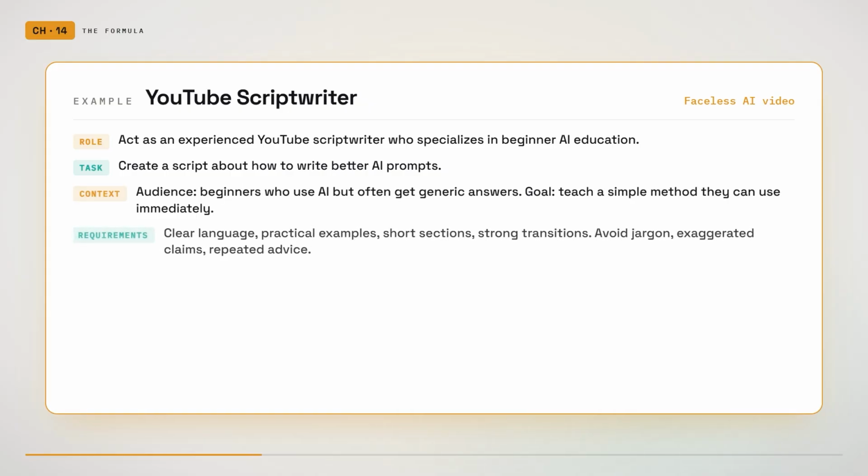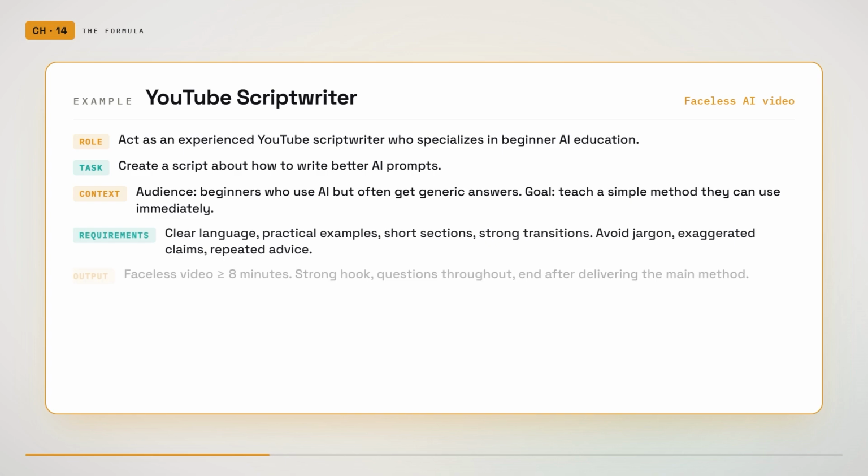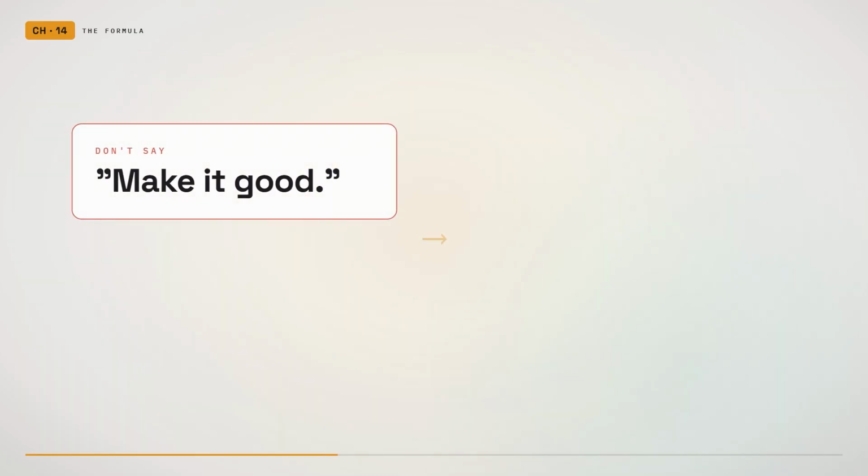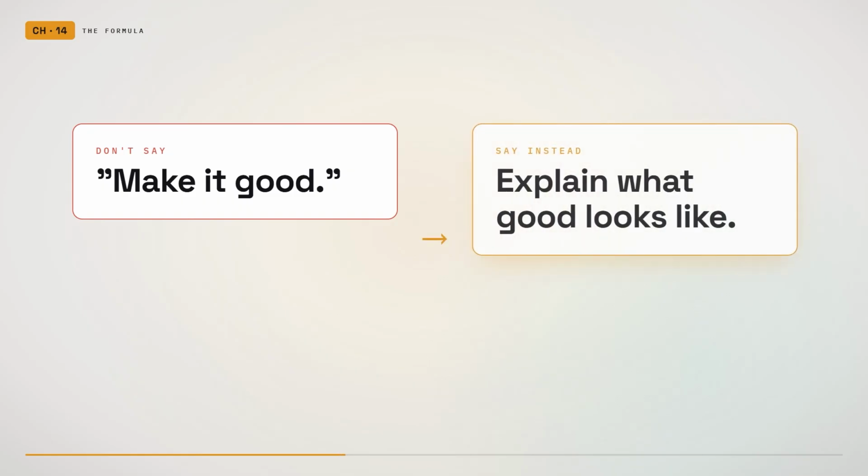Write the script for a faceless video that lasts at least 8 minutes. Begin with a strong hook, introduce a new question throughout the script, and end after delivering the main method. Before finishing, review the script for weak sections, repeated points, and any instruction that was missed. That prompt gives the AI a complete target. It does not say, "make it good." It explains what good looks like.